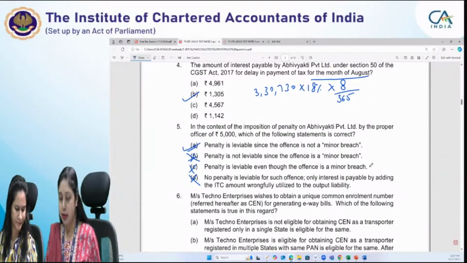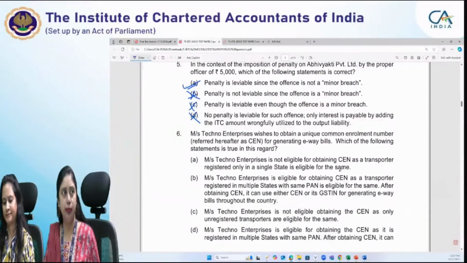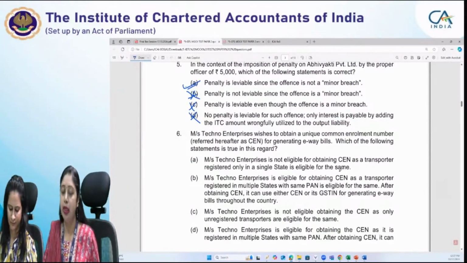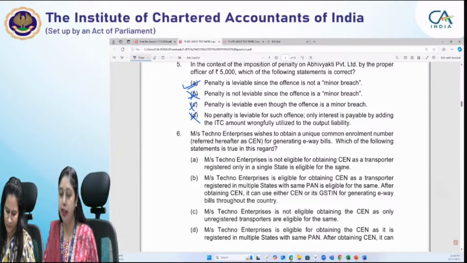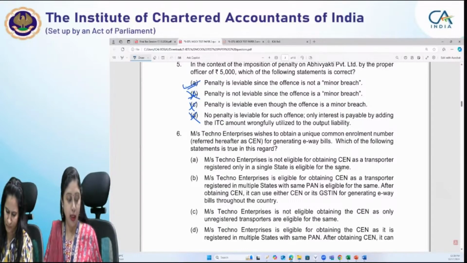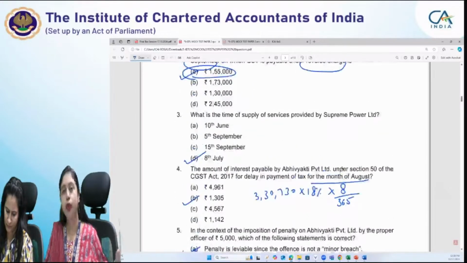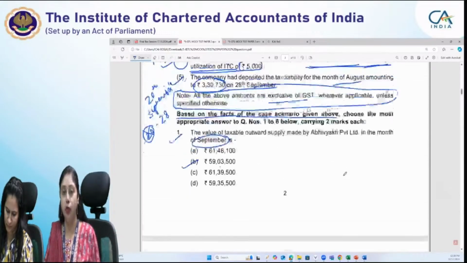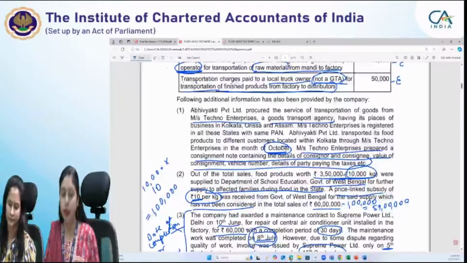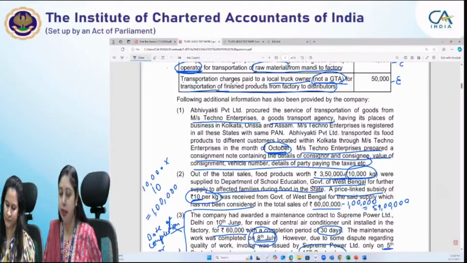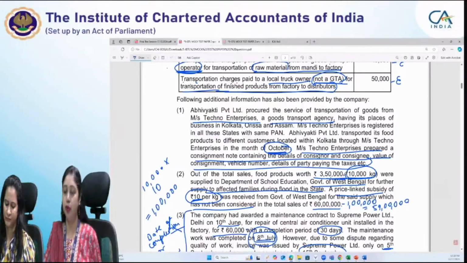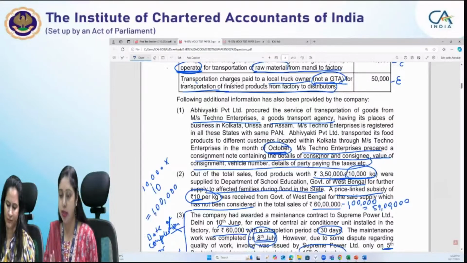Let's see the last MCQ, which is a very self-explanatory MCQ. Messrs. Techno Enterprises wishes to obtain a unique common enrollment number, referred here as CEN. In short, we have said unique common enrollment number for generating the e-way bills. Now this is Techno Enterprises. Now comes note 1 into the picture. We have to see the relevant information: Abhivyakti Private Limited has taken transportation of goods services from Techno Enterprises, which is a GTA.